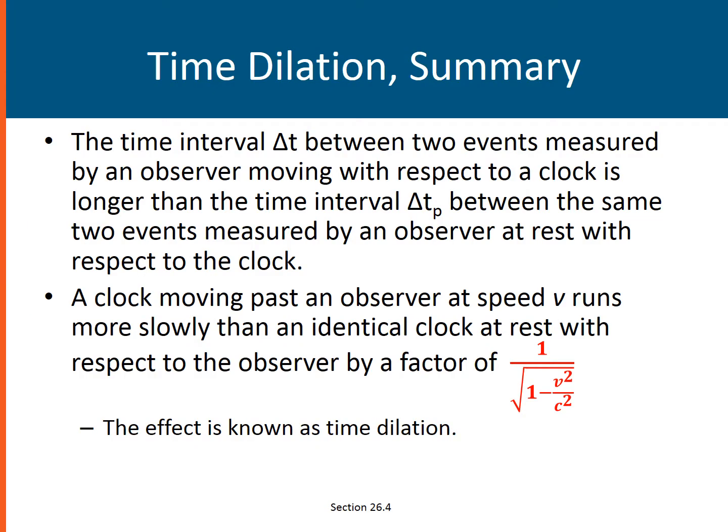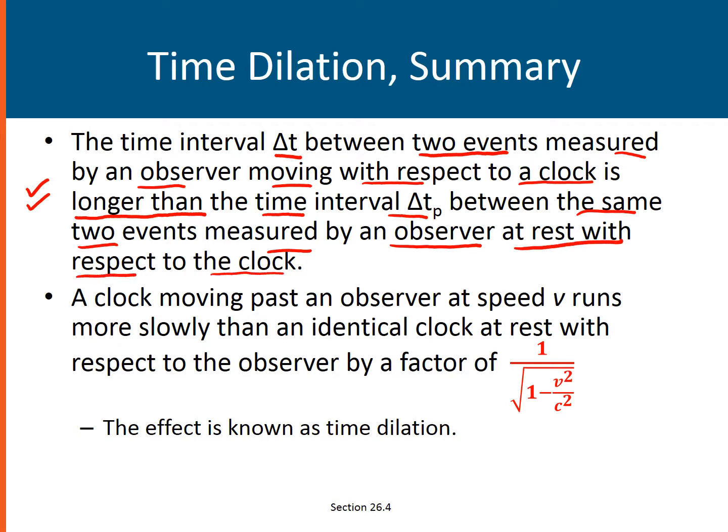To summarize time dilation, the time interval delta t between two events measured by an observer moving with respect to a clock is longer than the time interval delta tp between the same two events measured by an observer at rest with respect to the clock.